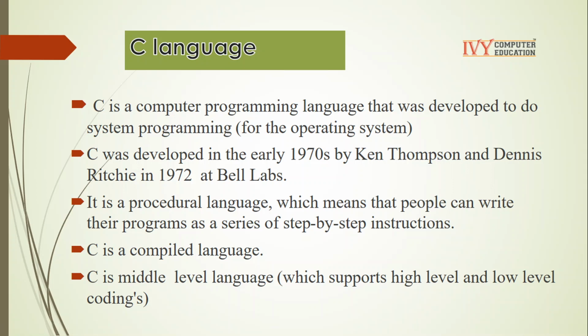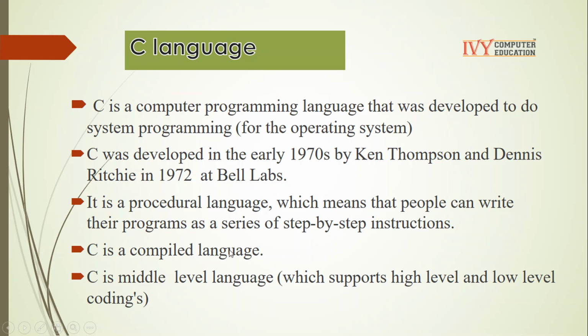C was developed in the early 1970s by Ken Thompson and later Dennis Ritchie in 1972 at Bell Labs. It is a procedural language. What do you mean by a procedural language? Which means that people can write their program as a series of step-by-step instructions.